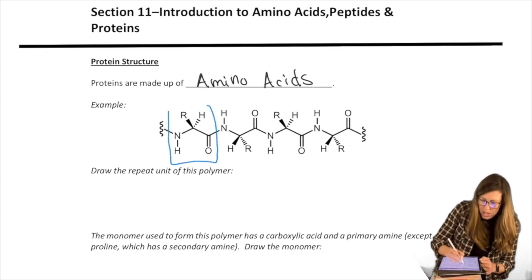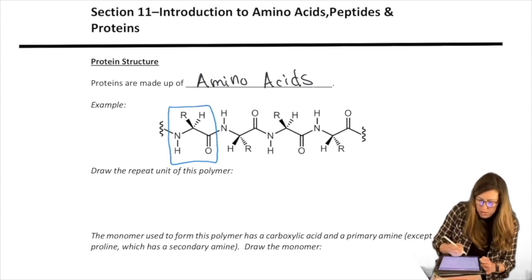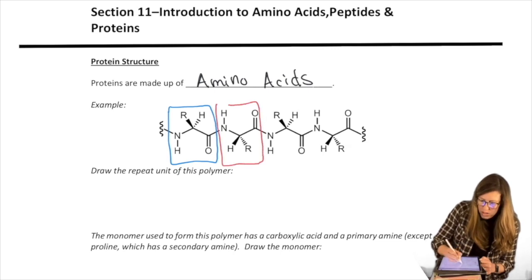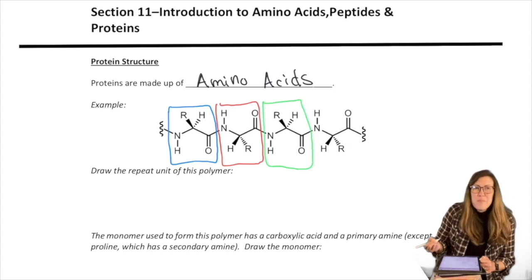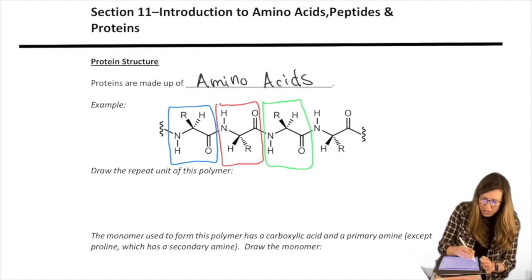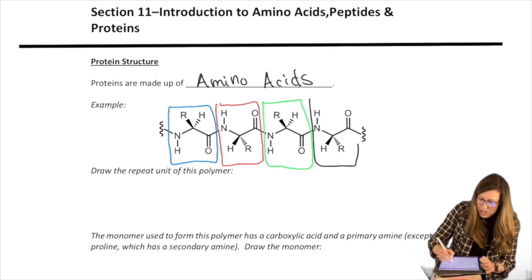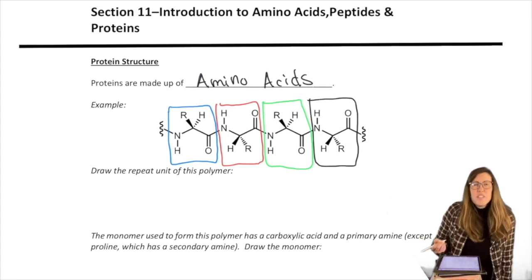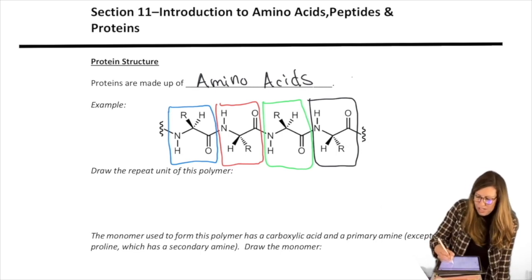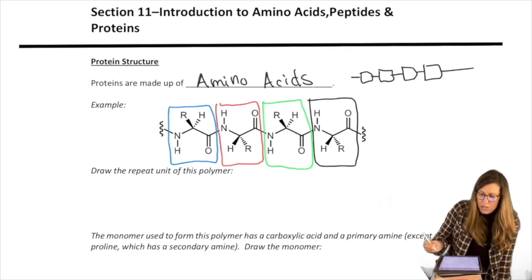Nitrogen, carbon with an R group, carbonyl. Nitrogen, carbon with an R group, carbonyl. Nitrogen, carbon with an R group, carbonyl. It's getting to be a tongue twister. So now it looks a little bit more like those pictures in the books where the amino acids are these building blocks. That's what's inside those boxes.